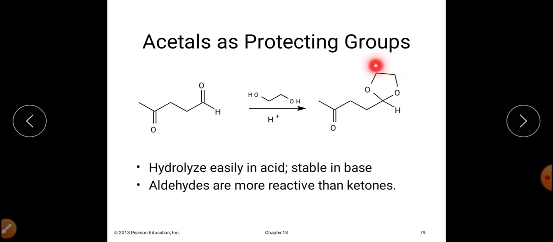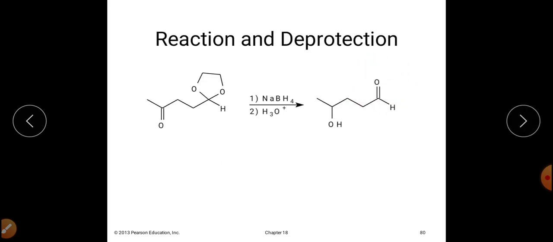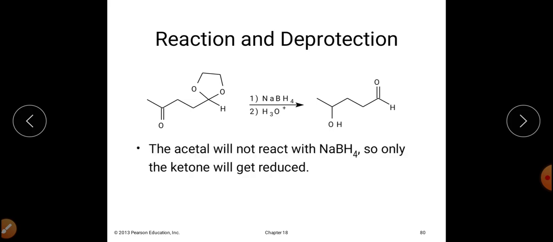So this is a cyclic acetal that has been synthesized during the course of the reaction. Now we can carry out a further reaction. For example, we want to convert this particular carbonyl carbon into an alcoholic group, meaning we want to reduce it.